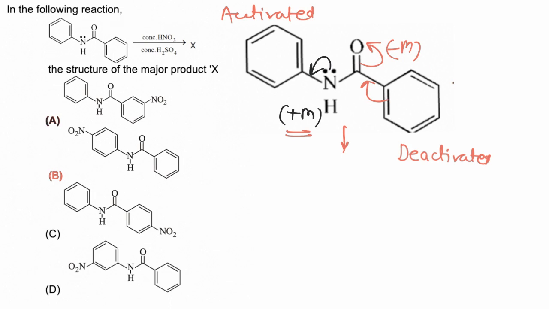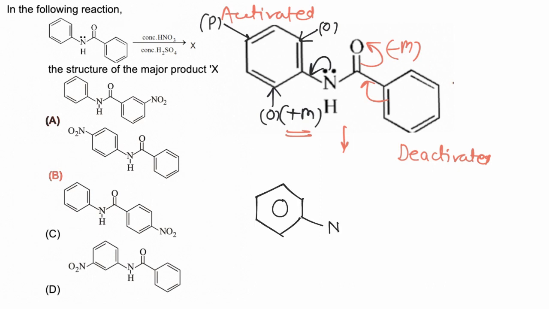Now nitrogen is ortho-para-directing, so upcoming electrophile will be attached either at ortho position or para position, but ortho position is already crowded, so upcoming electrophile will prefer to attack at para position because ortho position is comparatively crowded. So upcoming NO2 will be attached at this position, and hence correct answer is B.